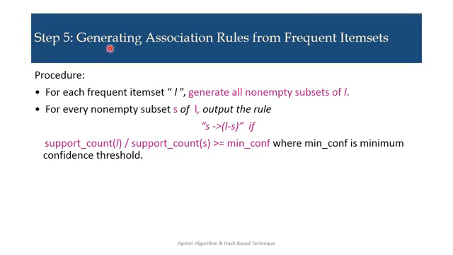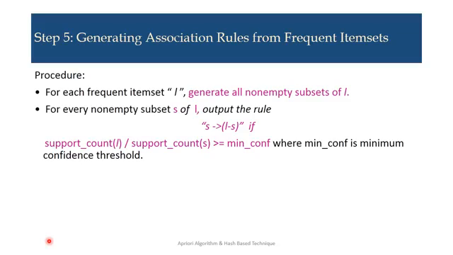Step 5, generating an association rule from a frequent item set. The procedure is, for each frequent item set, I generate all non-empty subsets of L. So here, suppose one frequent item set can be considered as L. Now we have to find all its non-empty subsets.